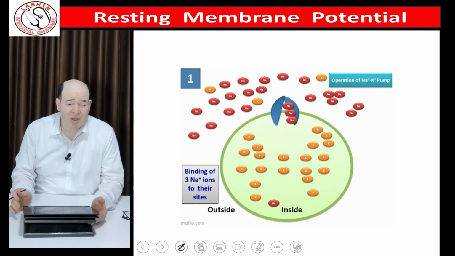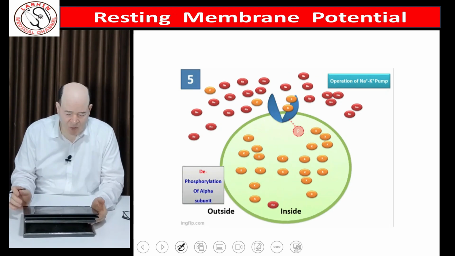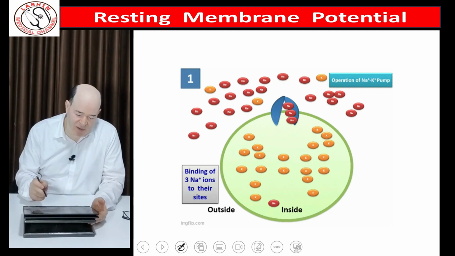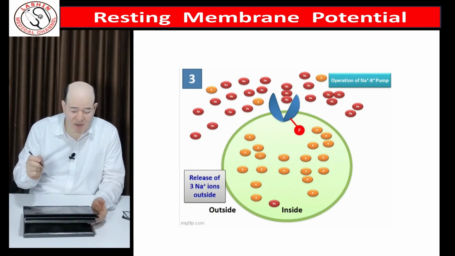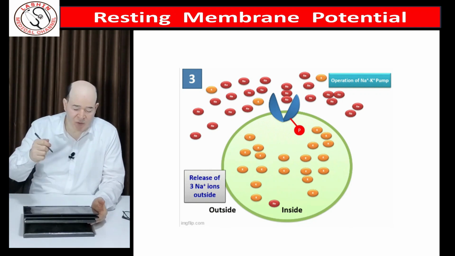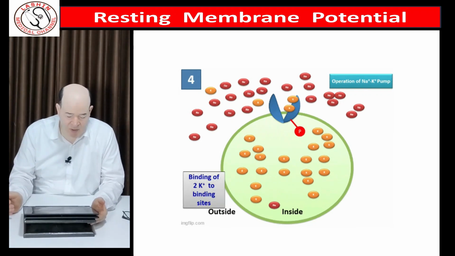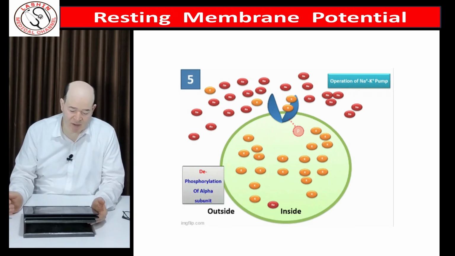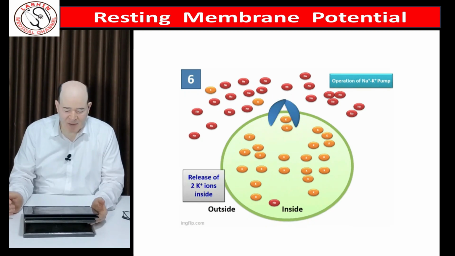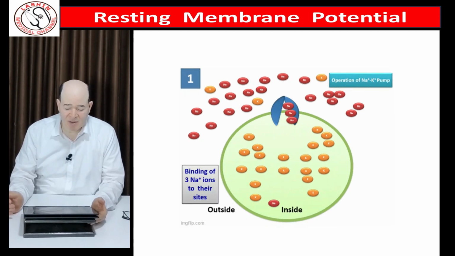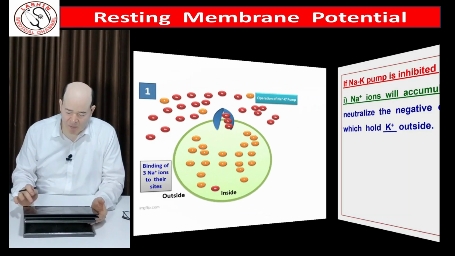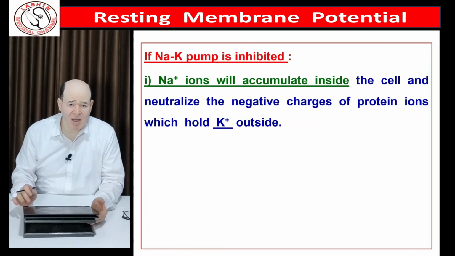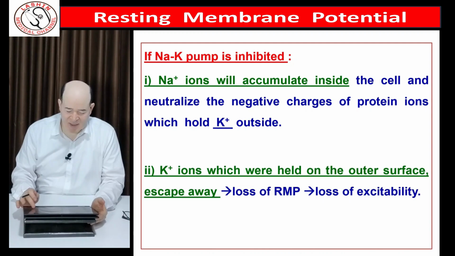To simplify the role of the sodium-potassium pump, we can conclude it into 6 steps. The first step, it binds to 3 sodium inside of the cell. The second, the alpha subunit becomes phosphorylated. The third, it releases 3 sodium outside. The fourth, it binds to potassium from outside. Then it dephosphorylates. And lastly, it releases the 2 potassium inside. Then the process repeats itself for life. The pump works all the time as long as ATP is provided.